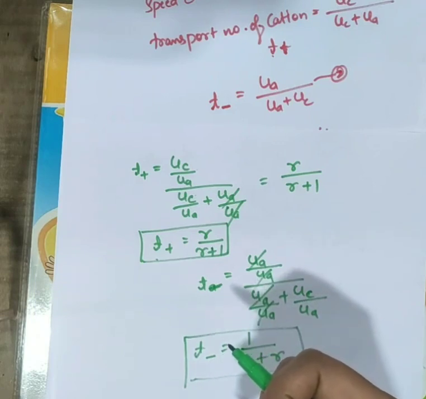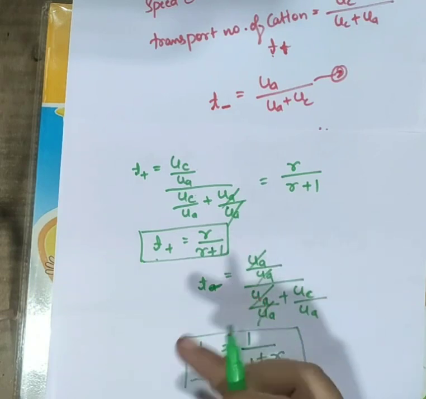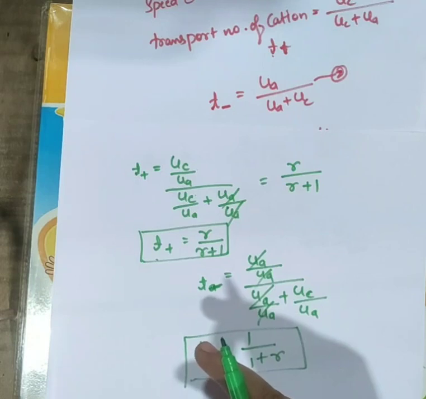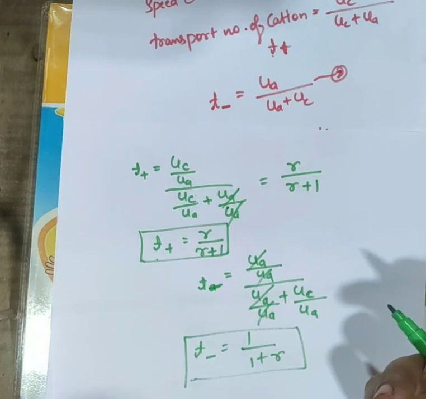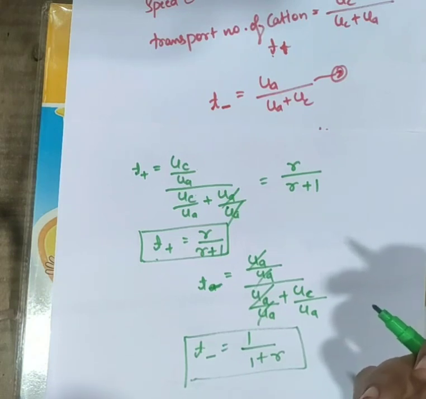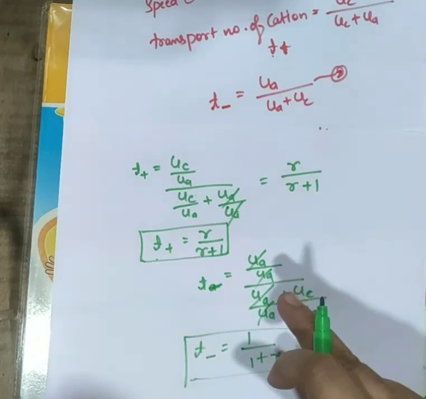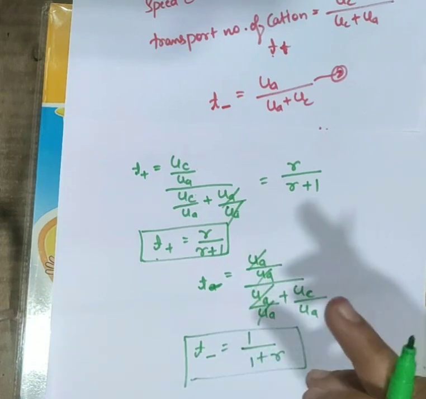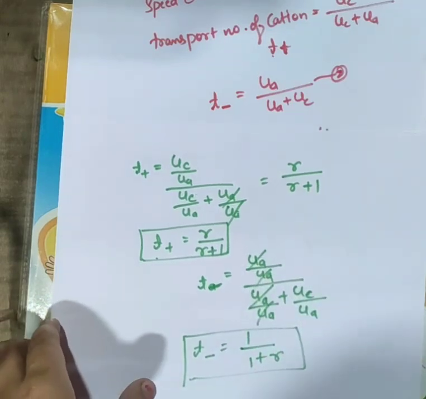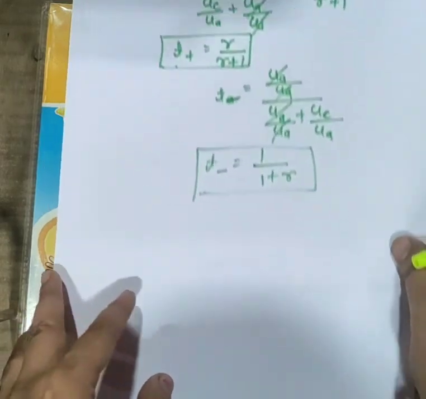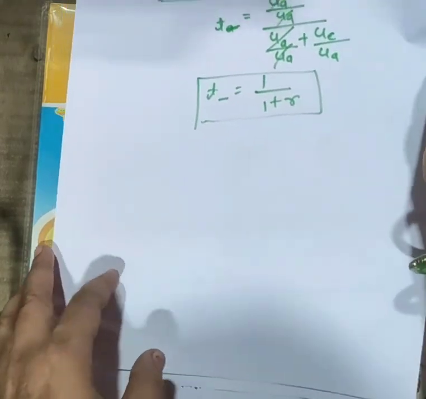What it states: the loss of concentration around any electrode is proportional to the speed of the ion moving from it. There will always be loss of concentration around the electrodes during electrolysis, and that will be proportional to the speed of the ion moving from it.